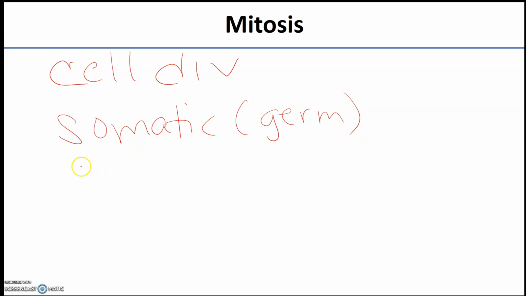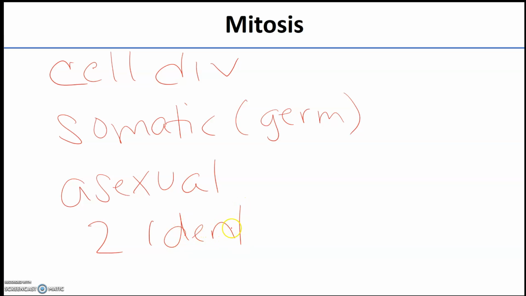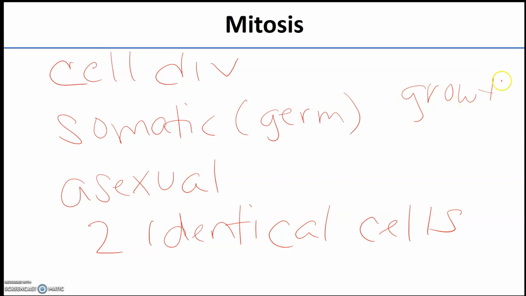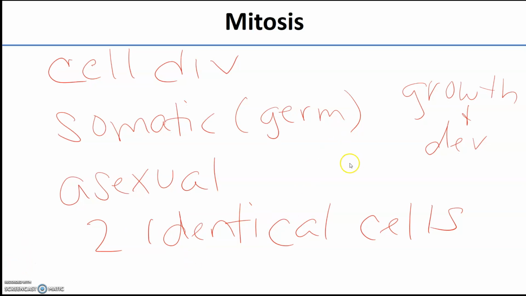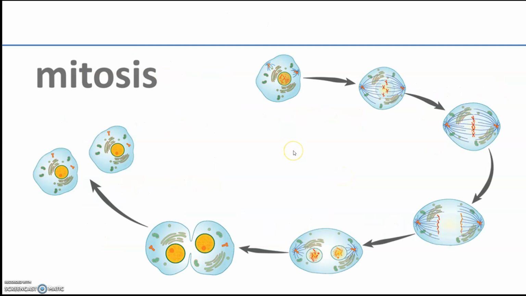We know this is a form of asexual reproduction, and you produce two identical cells. The purpose is for growth and development. So if you damage your cells or you're growing and you need more cells, you need to be able to make copies. So let's look at how this is achieved.